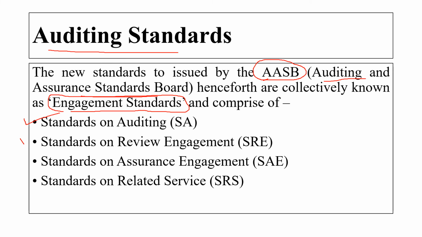Then is Standard on Review Engagement, that is SRE. Third one is Standard on Assurance Engagement, that is SAE. And last one is Standard on Related Services, that is SRS.